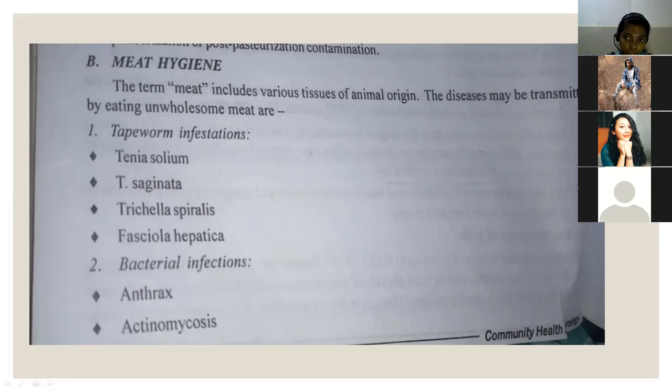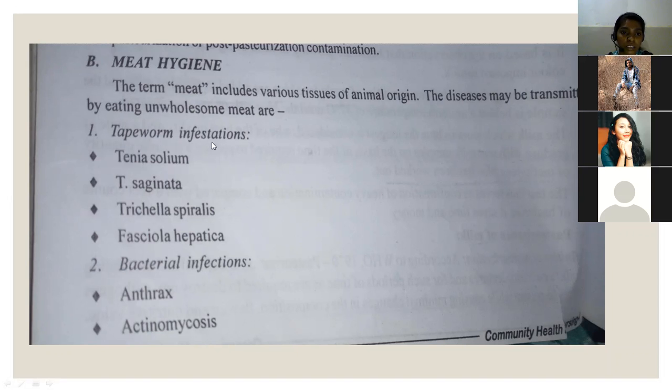Pork. Pork, very good. So if meat is not boiled or not cooked properly, that leads to these Taenia solium infestations. You already know. So the meat should be boiled properly for maintaining the hygiene.